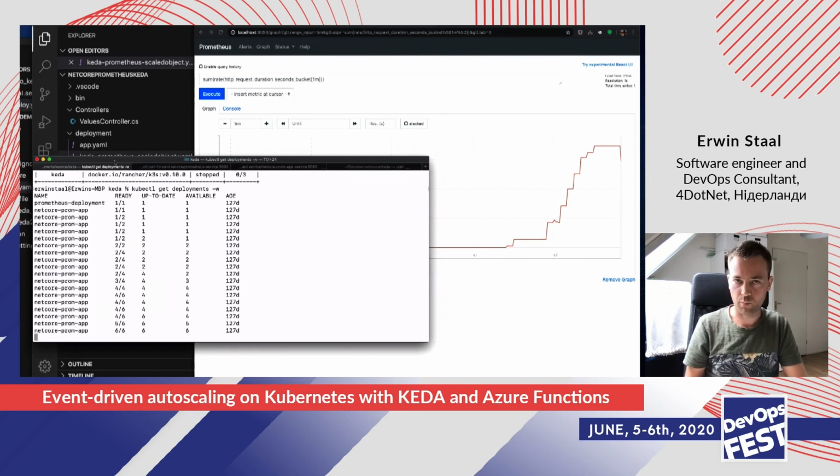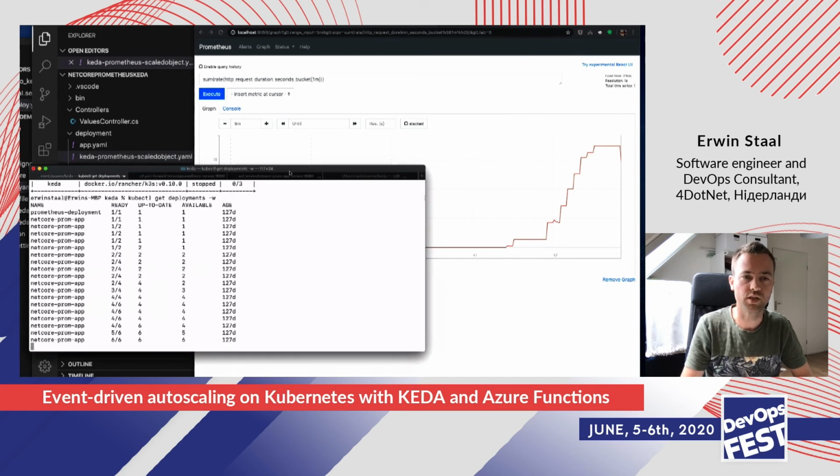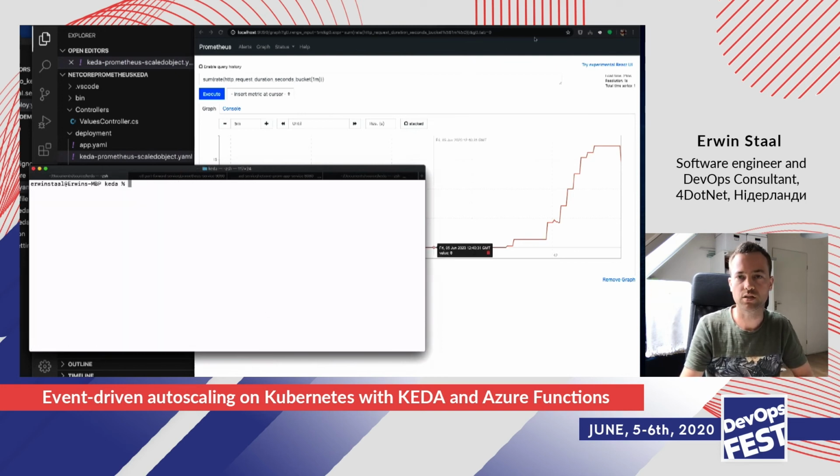So that's another example of what you can do with KEDA and another type of scaler here. This one's pretty awesome because whatever metric you put into Prometheus doesn't really matter. You can scale any container based on that. So there are a lot of possibilities using those two. All right, it will take a while before it scales down, so we're not going to wait for that. We're going to have a look at my last final demo.